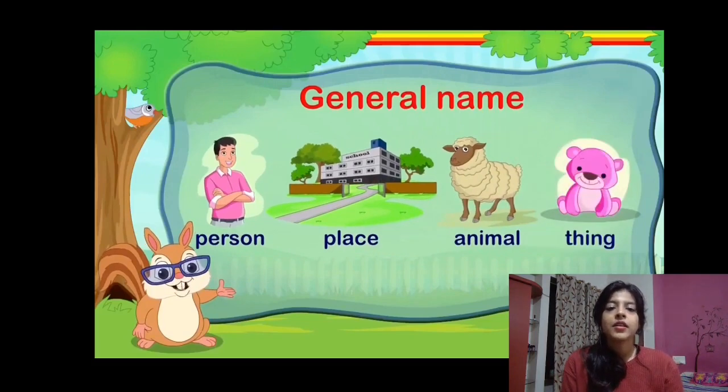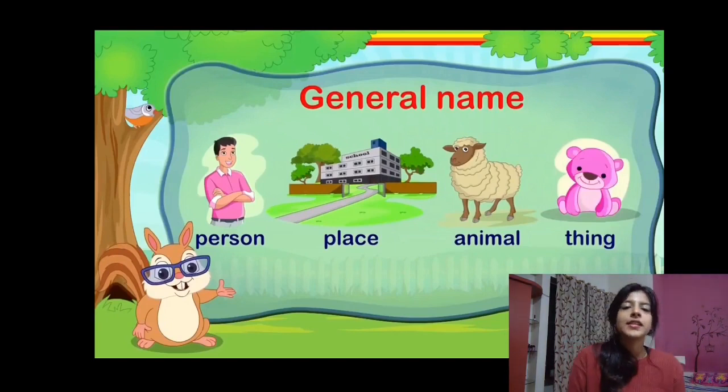And a thing. So person, place, animal, thing. These are all common nouns. So for example, when you go to school, what do you carry with you? You carry bags, you carry pencils, you carry books, tiffins, bottles, you see a blackboard, in the class you see a fan, you see windows. These are all things. So thing will be a common noun.